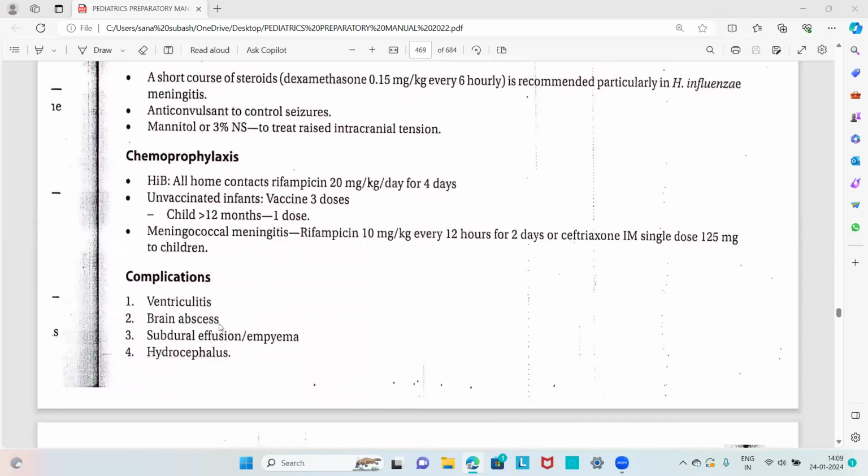About the chemoprophylaxis: for Haemophilus influenzae type B, all home contacts should be given rifampicin 20 milligram per kilogram per day for 4 days. For unvaccinated infants, we have to give the vaccine, 3 doses. If the child is greater than 12 months, we have to give 1 dose. In meningococcal meningitis, rifampicin 10 milligram per kilogram every 12 hours for 2 days, or ceftriaxone intramuscularly single dose 125 milligram to children. These are the chemoprophylaxis for acute pyogenic meningitis.